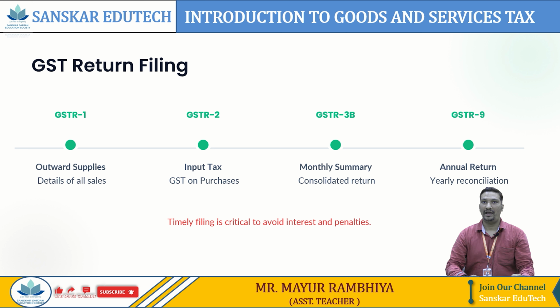After these returns, every seller has to file a GSTR9, also known as the annual return. Timely filing is important to avoid penalties, because if you file the GST returns after the due date, the government may impose a penalty.